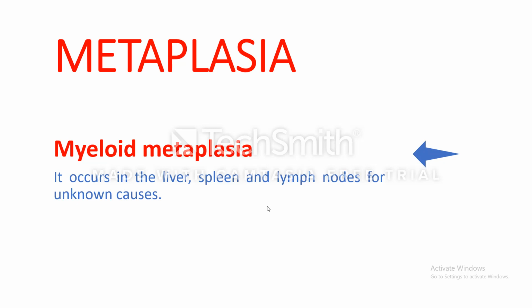The blood is formed normally in the liver in intrauterine life. But sometimes we may see hemopoietic elements in the liver, spleen, or lymph node in childhood or adult state for unknown causes.